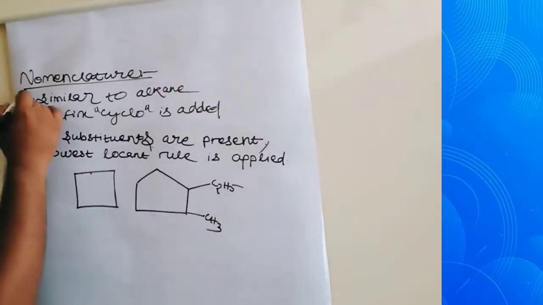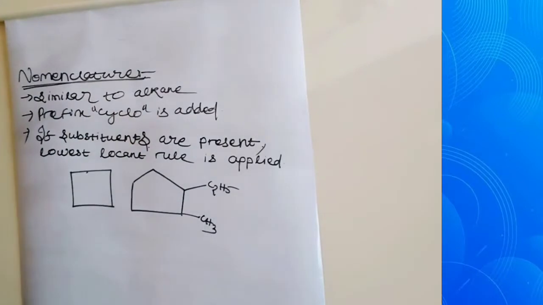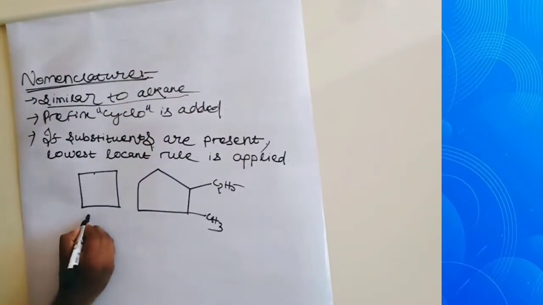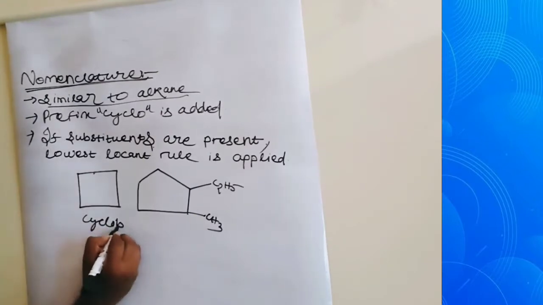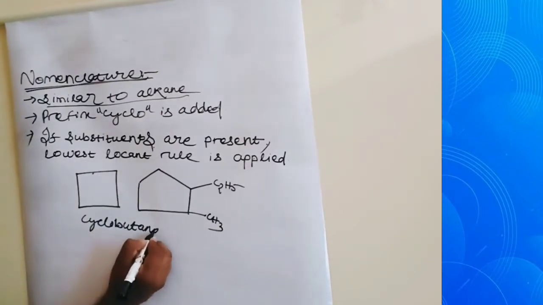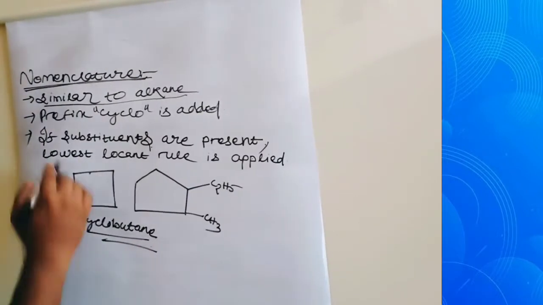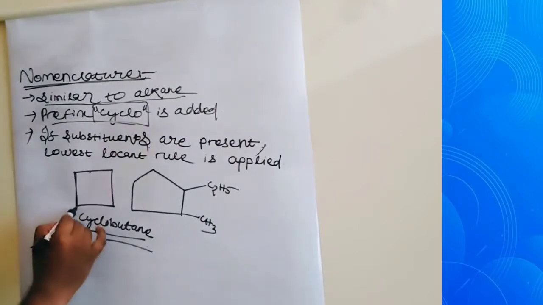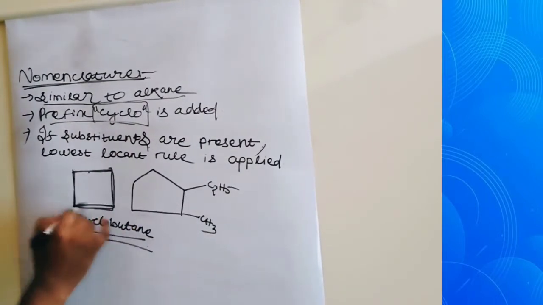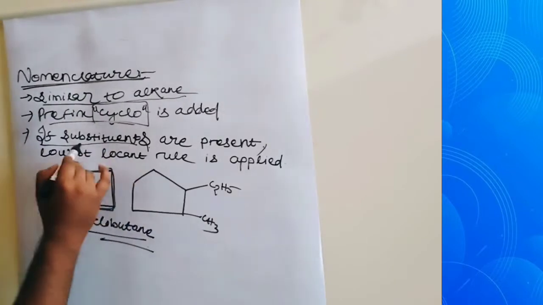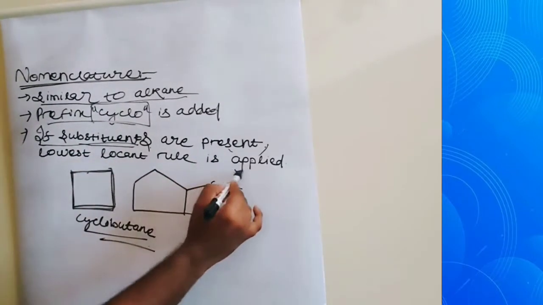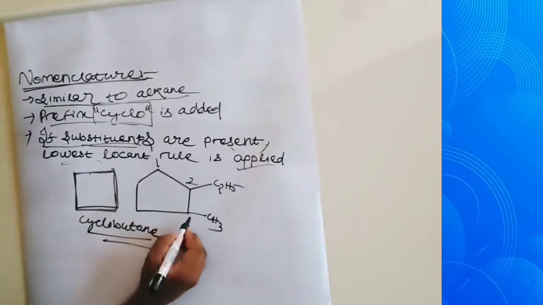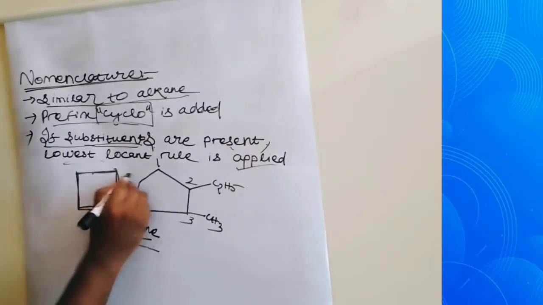And friends, let's start the nomenclature of cycloalkanes. The nomenclature of cycloalkane is similar to alkane. This is cyclobutane. A prefix cyclo is added, that means it indicates that the compound is cyclic. If substituents are present, then we apply the lowest locant rule. Means see 1, 2, 3, 4, 5.